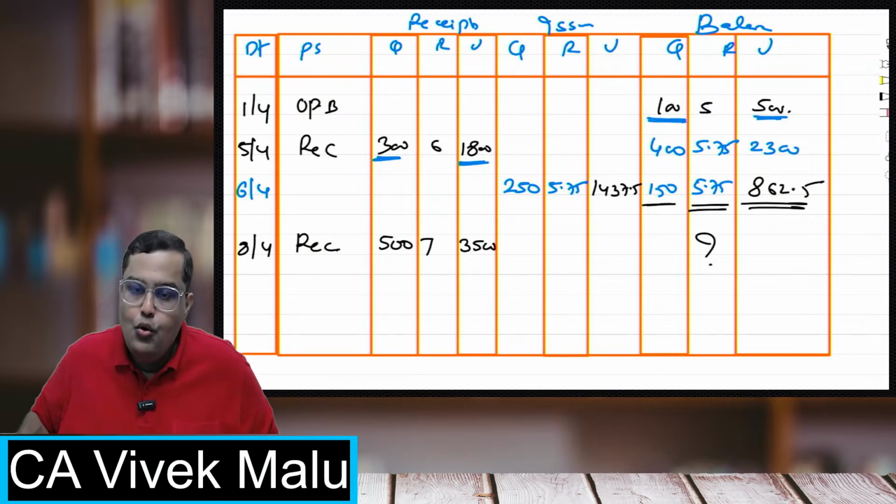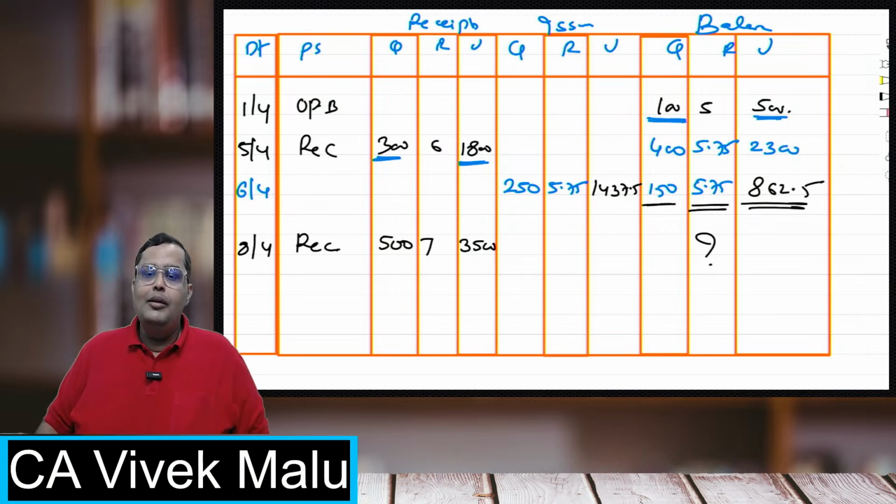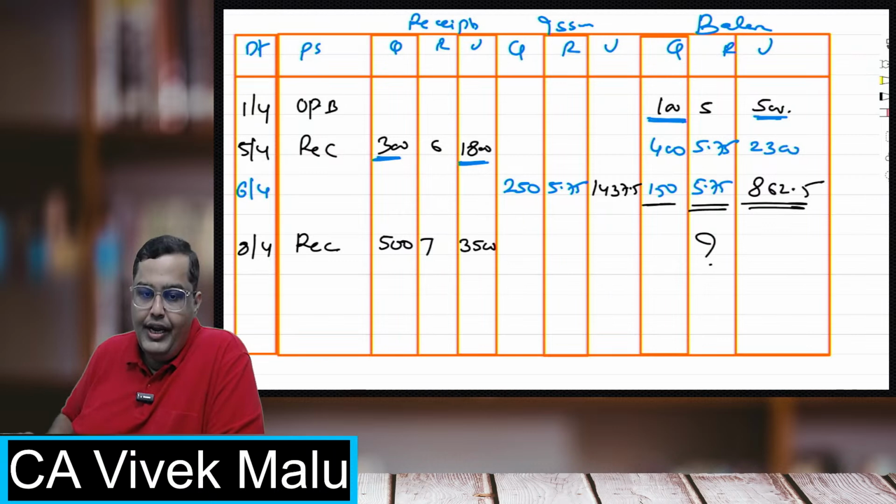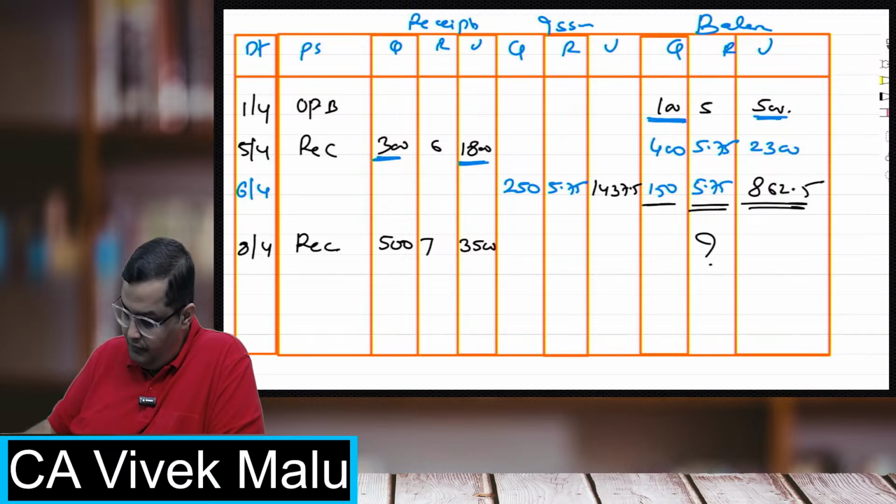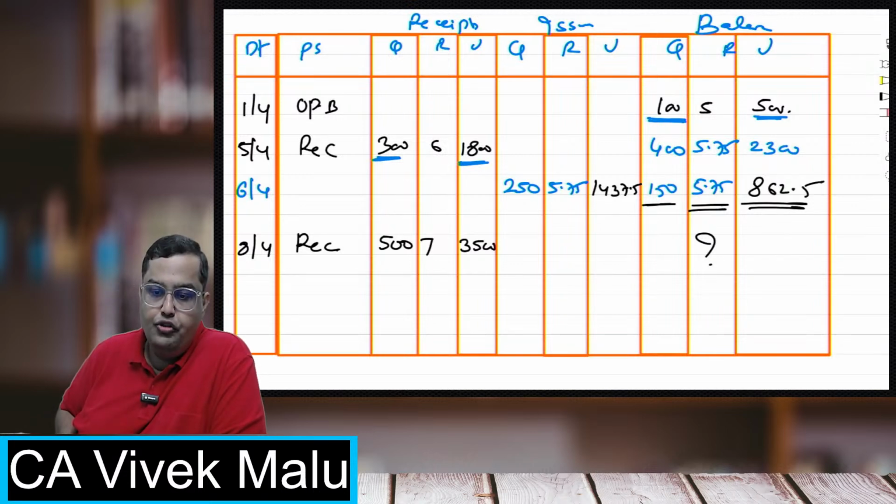What will be the new rate? Come on. Calculate that. What will be the new rate? Come on, students, calculate that.